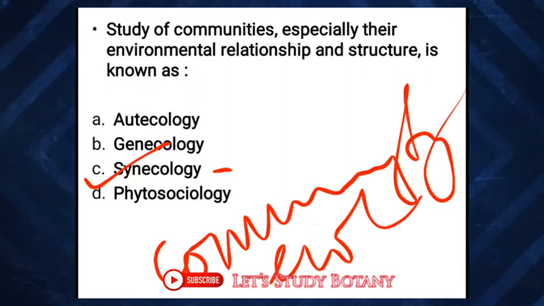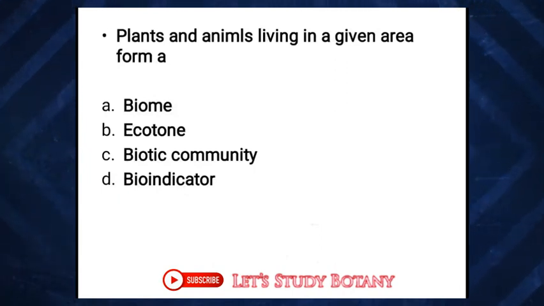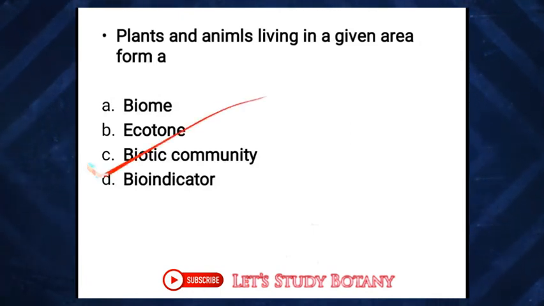Okay, then plants and animals living in a given area form a, options are biome, ecotone, biotic community, bioindicator. So here the answer is biotic community.